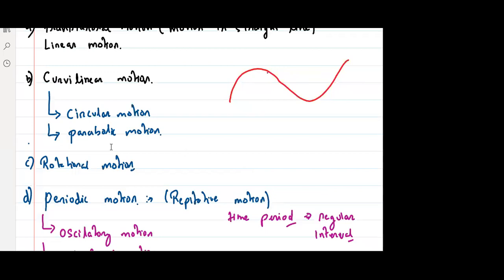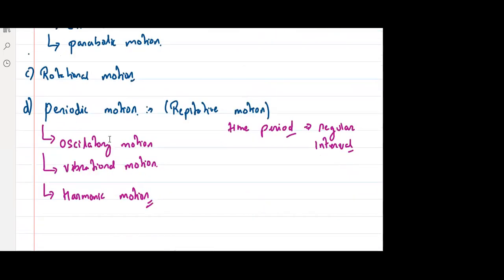So I can say periodic motion. So what's a periodic motion? Periodic motion is any motion which is repetitive, which occurs after some interval of time. And that time interval is called the time period. For example, rotation of Earth, revolution of Earth.